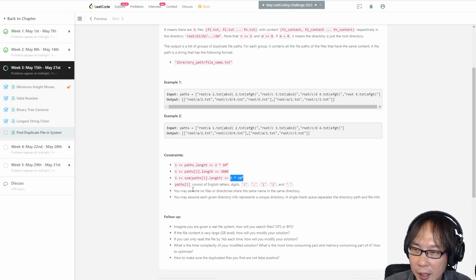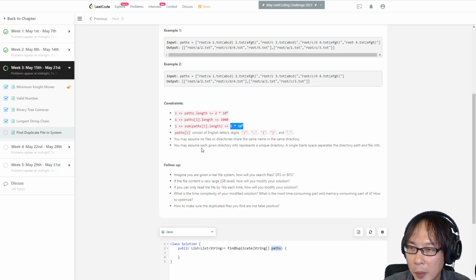Path i consists of English letters, digits, slashes, dots, parentheses and space. You may assume no file or directory shares the same name in the same directory. Okay, so you don't need to worry about the name.